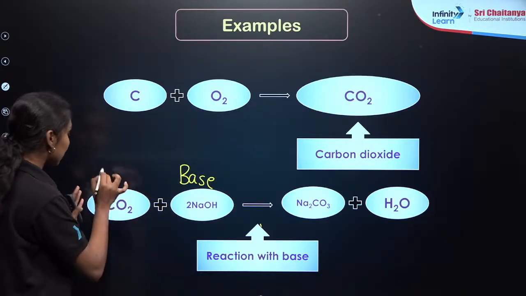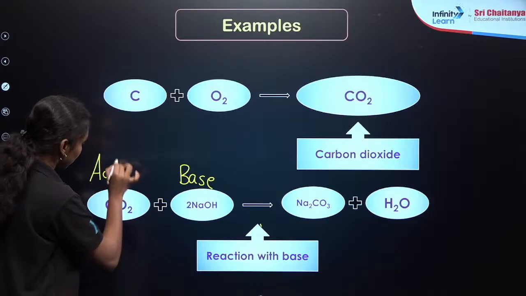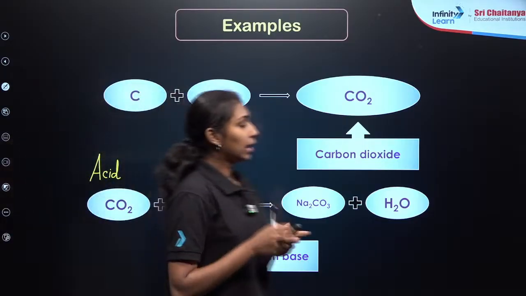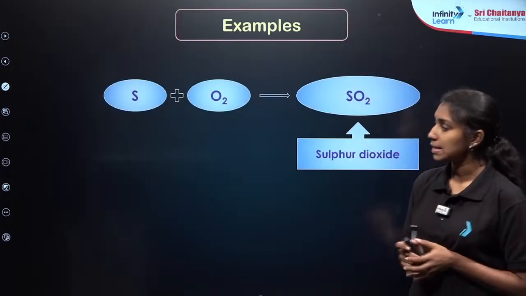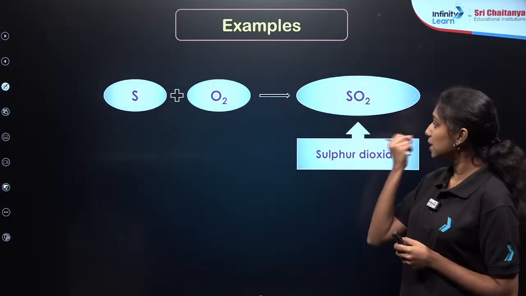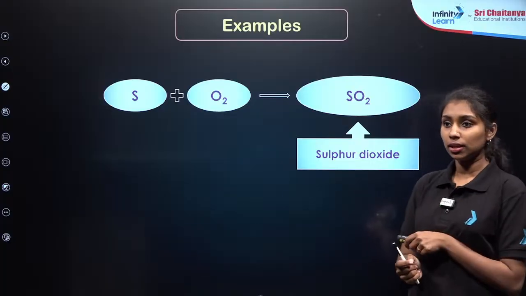So we can say that carbon dioxide is acidic in nature, right? Now let us see another example, sulfur. Sulfur is reacting with oxygen to form sulfur dioxide. That is another example of a non-metal oxide.